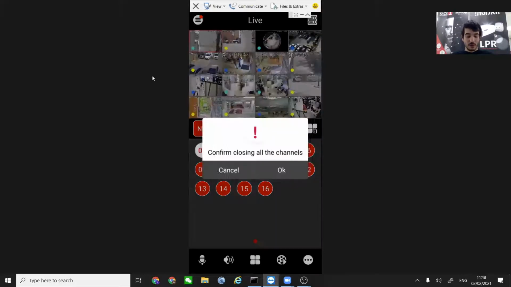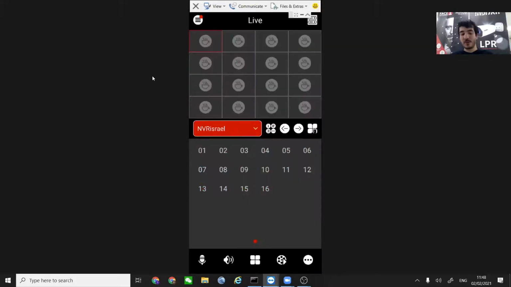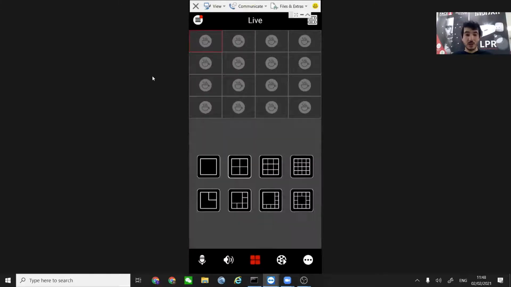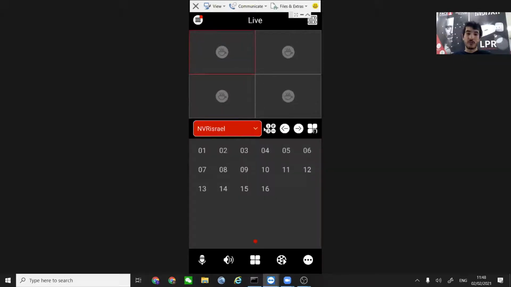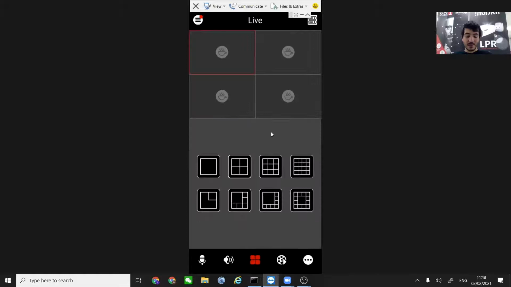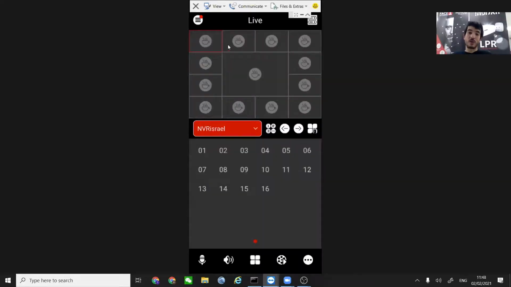First of all, let's close the cameras. You already saw the cameras open very fast. A few things about the app. We also thought about how to make things as simple as possible. We have different layouts for the screen. You can deploy a layout for 4 cameras, for 9, 16, or any other layout that you can think of, of course, with one centered camera in the middle and a couple of small ones surrounding it.